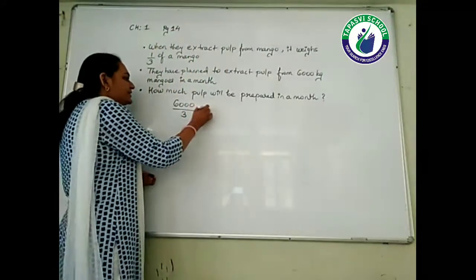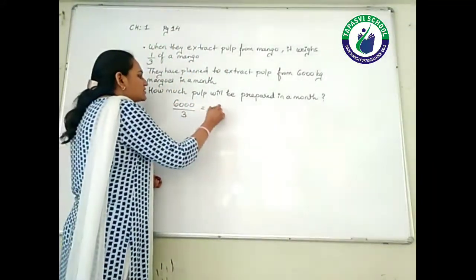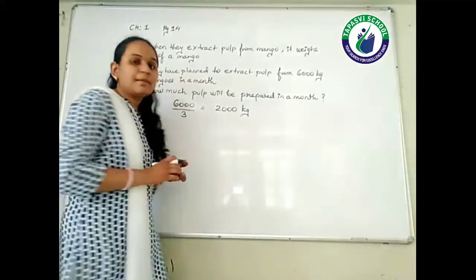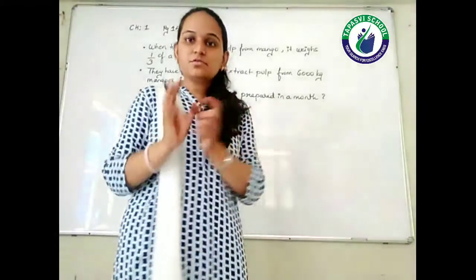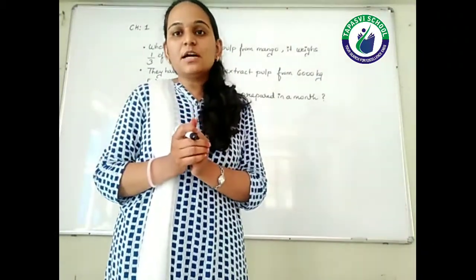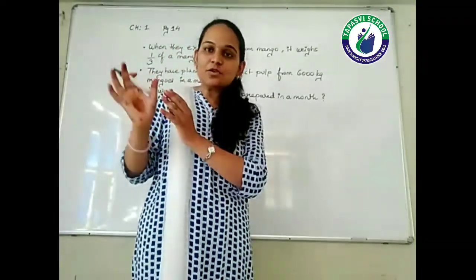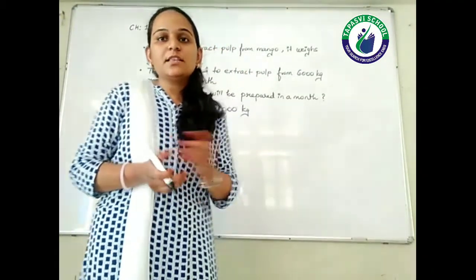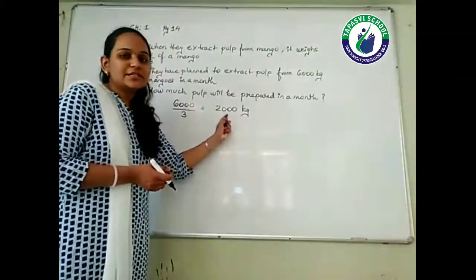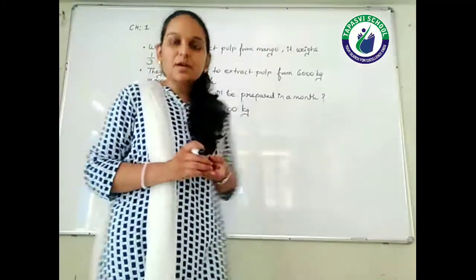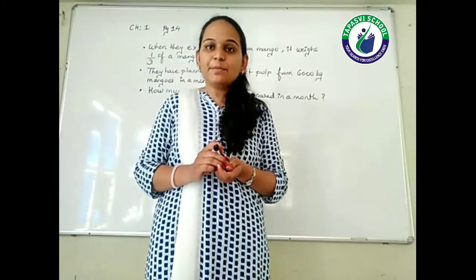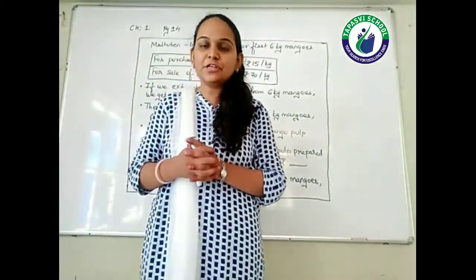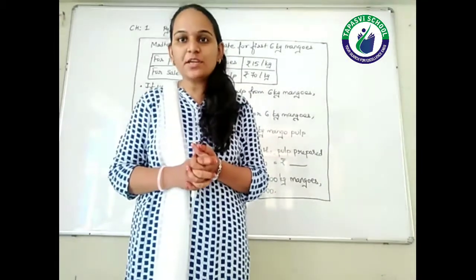So if you divide 6,000 by 3, students, you get 2,000 kg mango pulp. So you can say that total 6,000 kg mangoes they have brought, but out of that only 2,000 kg pulp they will be able to prepare from it. Okay students, now let's see the calculations which Madhuben is actually doing.